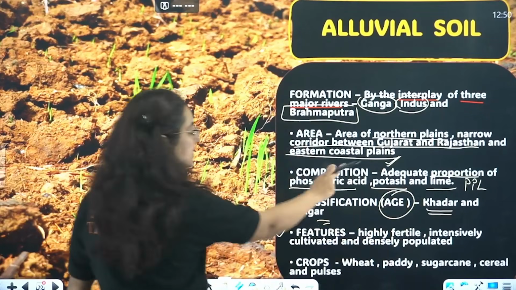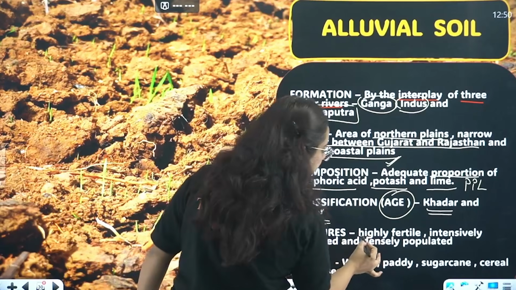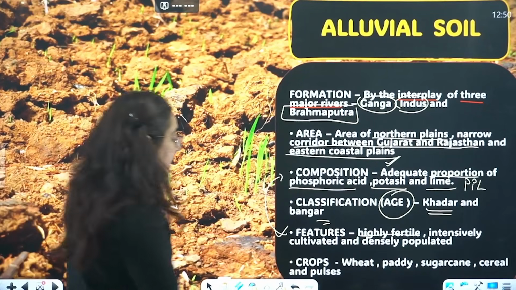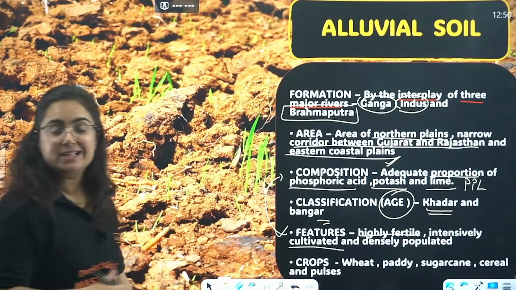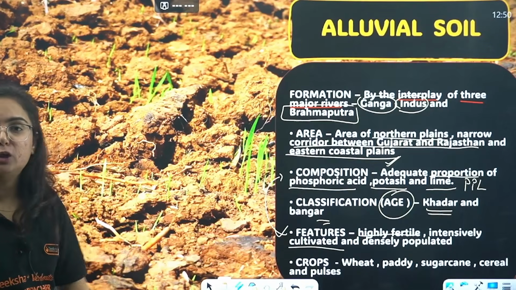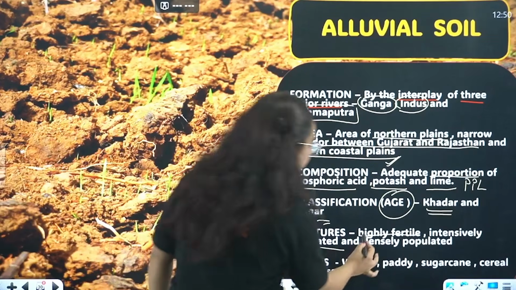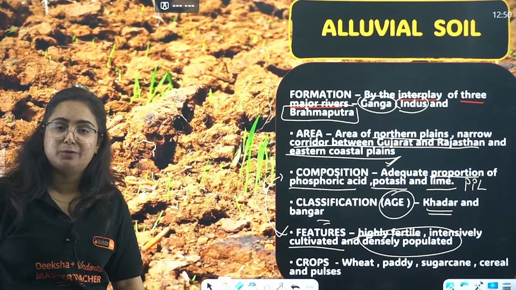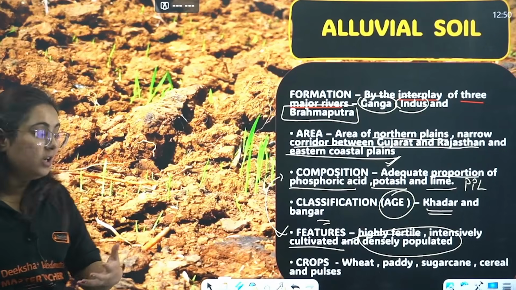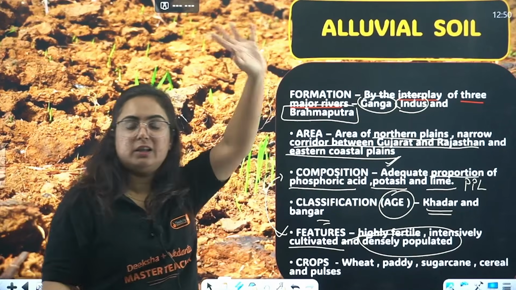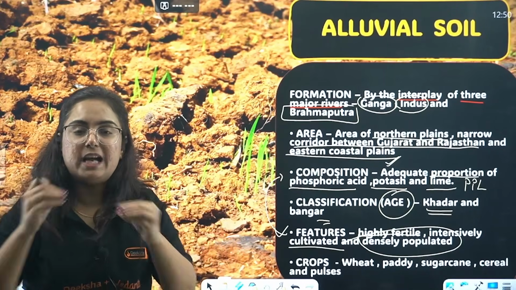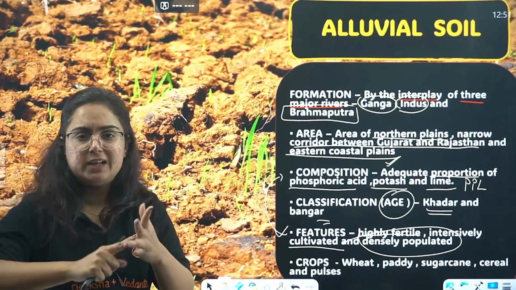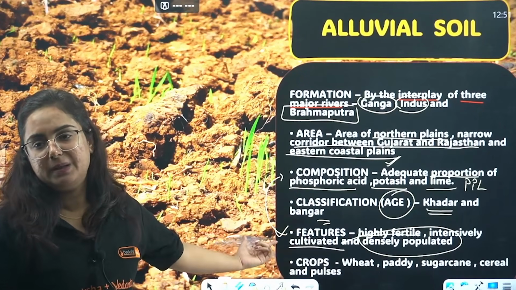Beta, because of this composition, it makes the soil highly fertile. It makes the soil what? Highly fertile. Intensively cultivated, because it is fertile. People will grow more and more crops there. And densely populated. This is the reason UP and Bihar are the most populated states of India. Because obviously, from the start, the development of kingdoms was also in that zone only. Right? So yes, it is highly fertile, intensively cultivated, and people will live where cultivation is being done, and hence